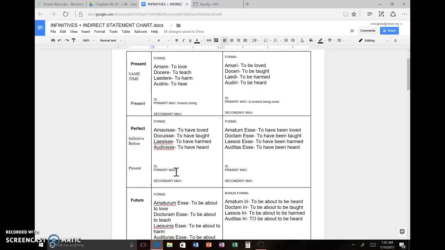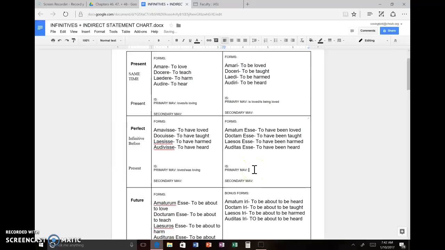So for example, if I say Marcus says Romeo to have loved Juliet, that doesn't make a lot of sense in English, but if I take this into account, I just want to make that to have loved happen before says. So I'd say Marcus says that Romeo loved Juliet or was loving Juliet. Something that makes it simple past. This is how I would translate my infinitive if I had a primary MAV.